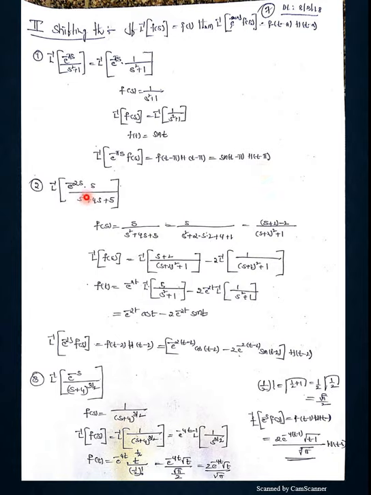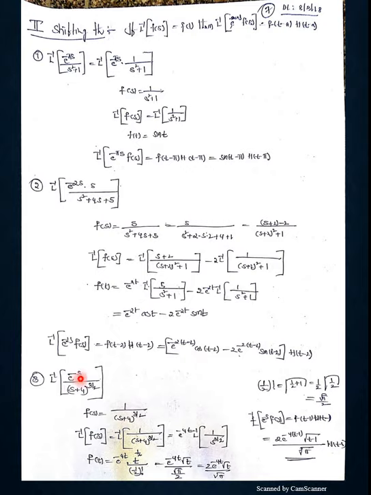Come to this question. It is also a multiple of exponential, but here F of s is s by s square plus 4s plus 5. It is not matching the existing 7 denominators, so I can apply the grouping method from the previous page and get f of t like this. Whenever you get f of t, L inverse of e power minus 2s into F of s is f of t minus 2 into h of t minus 2. So in the place of t, we write t minus 2. Finally, it is a multiple of h of t minus 2. This whole f of t we get by the first shifting theorem. Finally, t transforms as t minus 2 using the second shifting theorem.